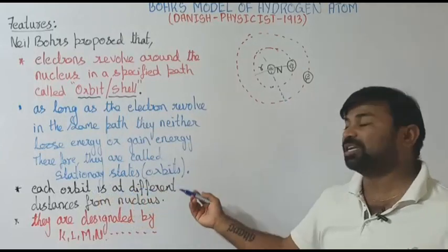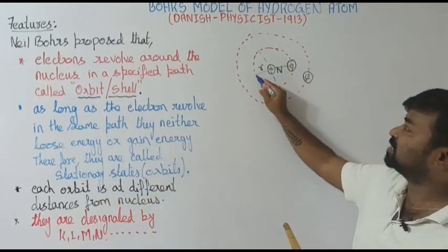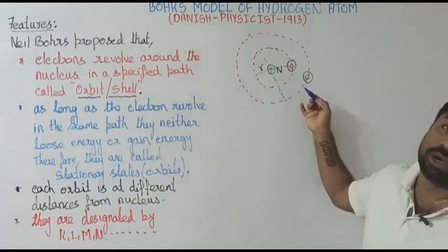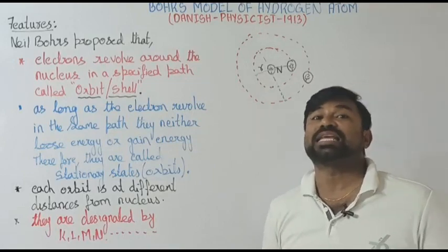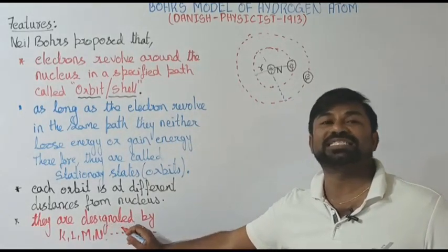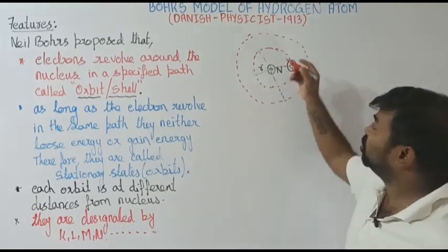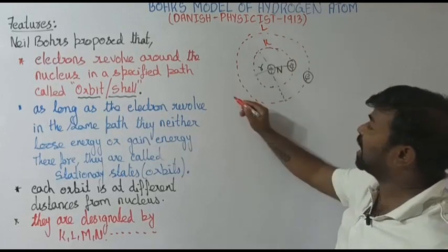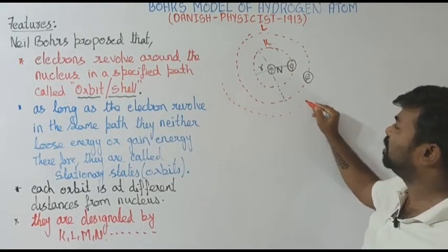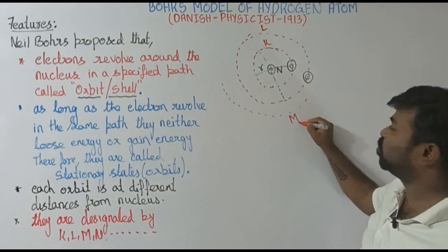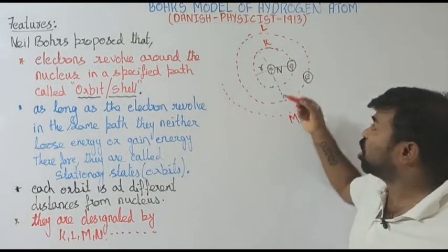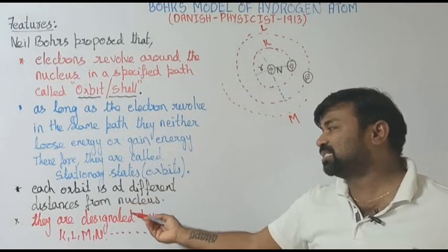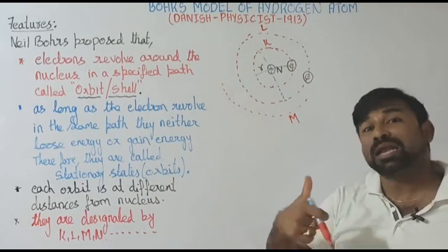Each orbit is at a different distance from the nucleus. This orbit is at this particular distance; we can call it R1, and here we can call it R2. Now, what are the names designated? What is the meaning of designated? Denoted by. So the first orbit we can call K, the next orbit we can call L, and the other orbit M. The orbits are named K, L, M, and so on. So they are designated by K, L, M, and so on.